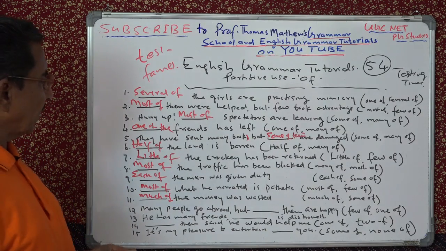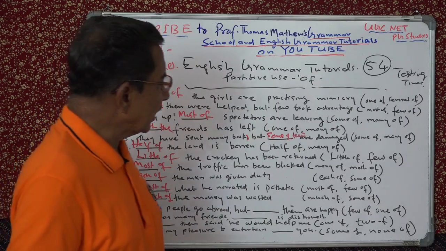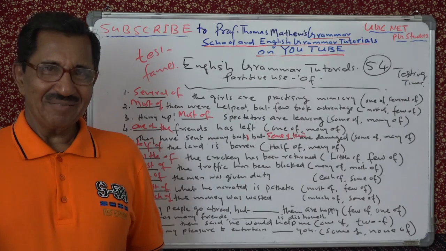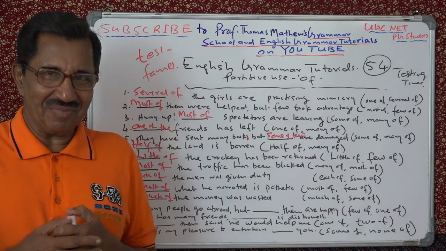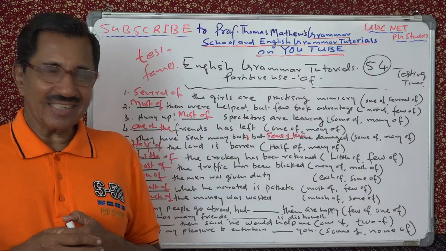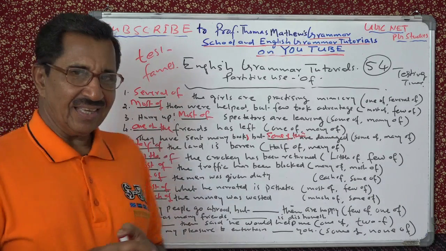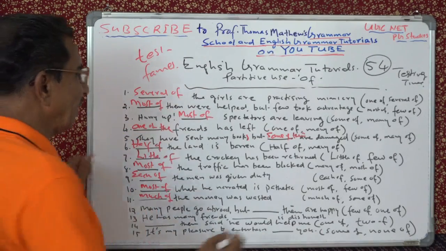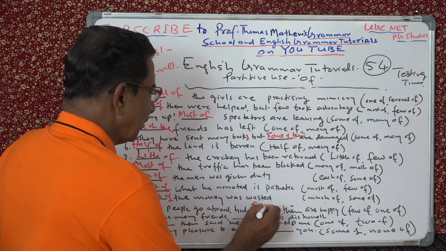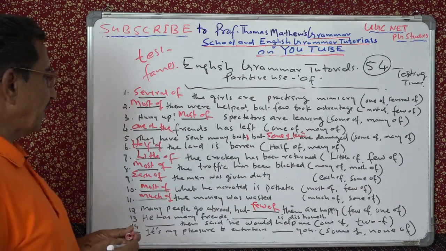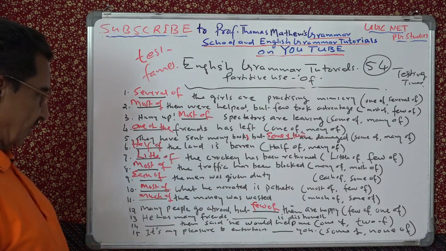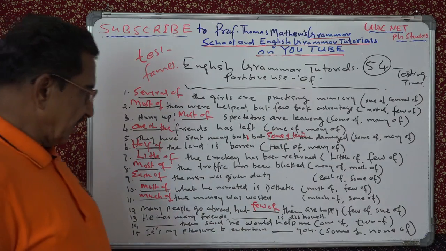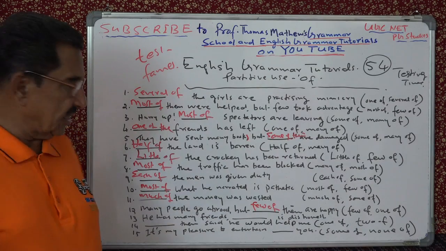Many people go abroad, but them are happy. Few of them or one of them? Many people go, you cannot say one of them is happy. Isn't it? You have to say few of them are happy. Few of them, is nobody is happy. That's it. So many people go, but few of them are happy. Here it is are, and therefore another reason for using few.